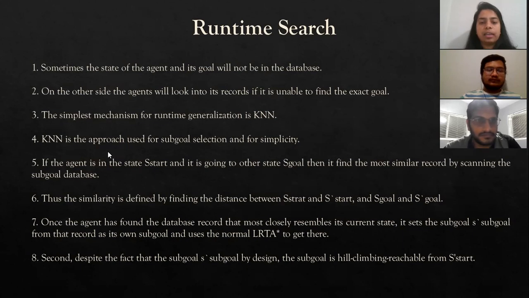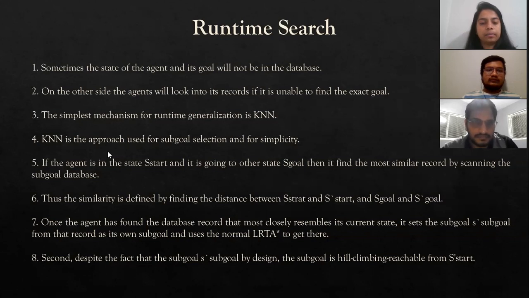The similarity is defined by finding the distance between S start and S prime start. Once the agent has found the database record that most closely resembles its current state, it sets the subgoal from that record as its own subgoal and uses the normal LRTS star to get there.